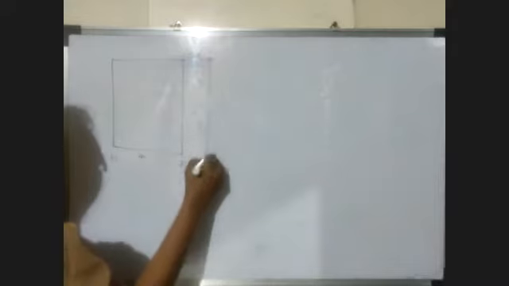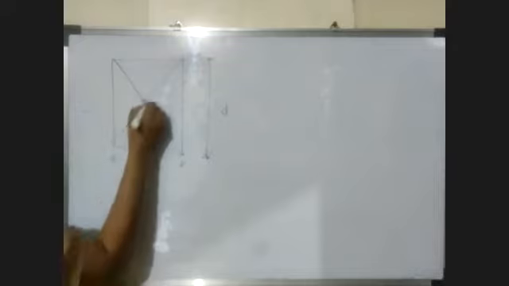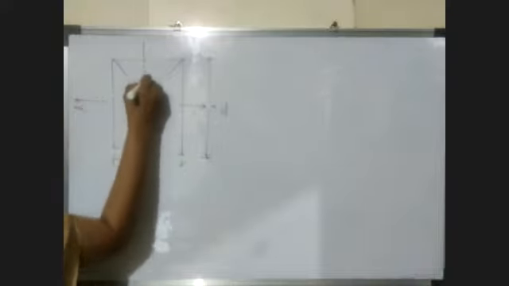This one is your B, that is width. This one is your D, that is depth. Now where is the position of centroid? Centroid is located at the intersection of the diagonals. So this is your centroid. This is the horizontal centroidal axis and this is your vertical centroidal axis.